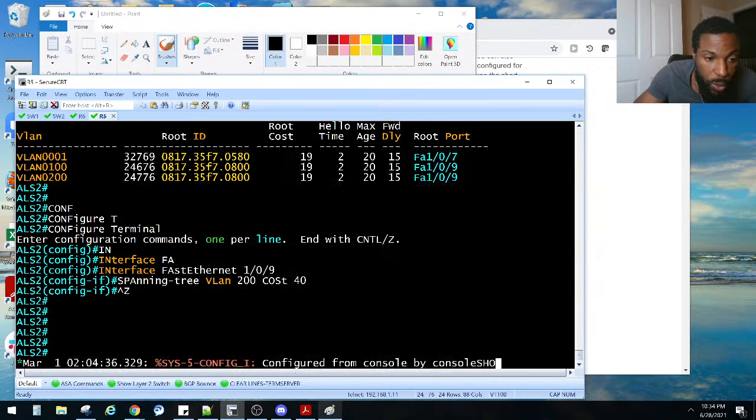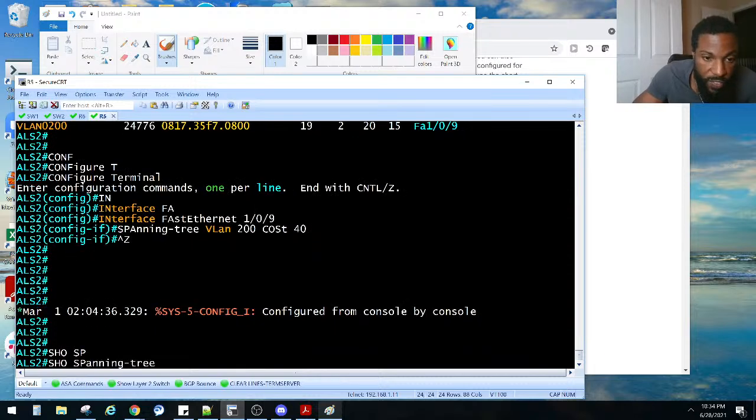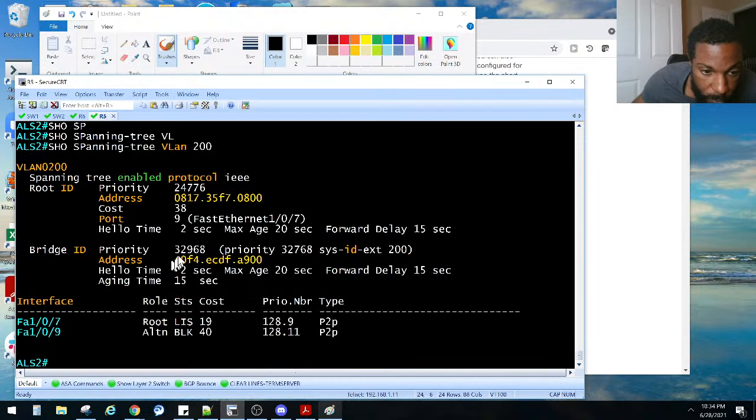We'll do a show span VLAN 200. Okay, now it's starting to change. See, now it's listening. Maybe we had to do it on both of them. It's still blocking there, but we're fixing it over here. Now it's in learning. We keep running that. Forwarding.